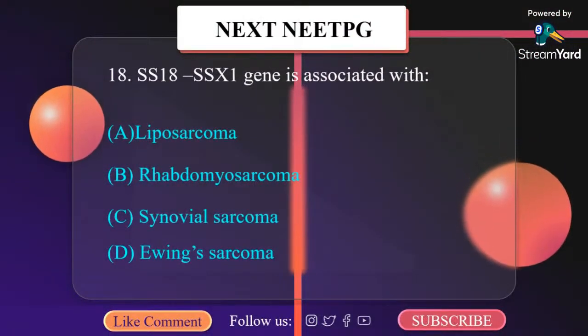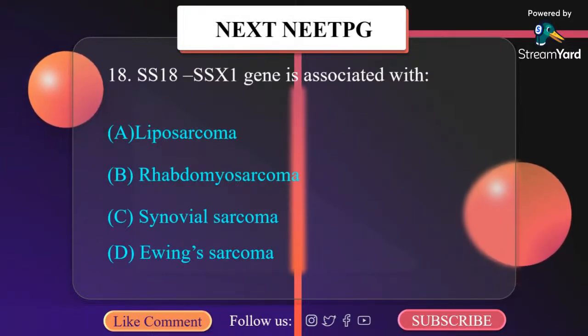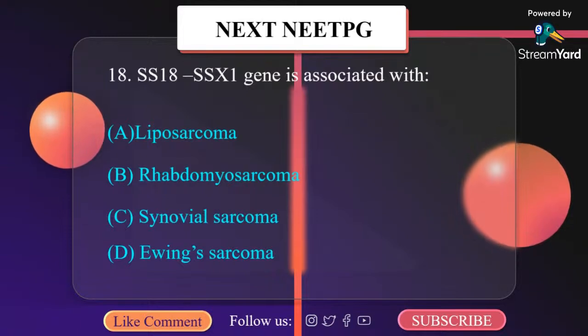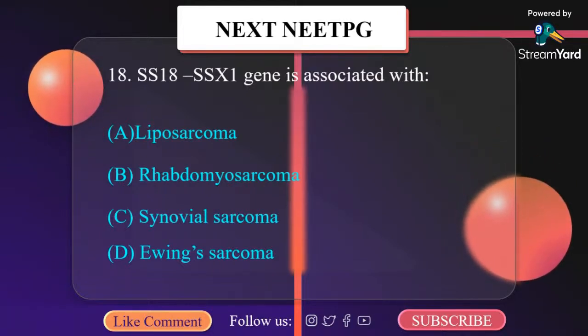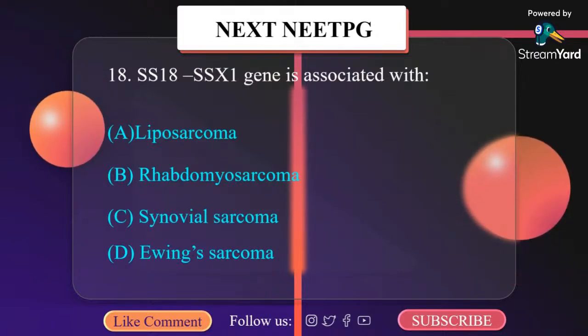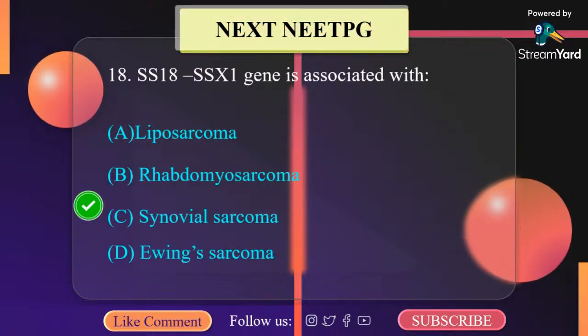SS18-SSX1 gene is associated with A. Liposarcoma, B. Rhabdomyosarcoma, C. Synovial sarcoma, D. Ewing sarcoma. What do you think is the correct answer? Question 18. SS18-SSX1 gene. Well, it is a synovial sarcoma.